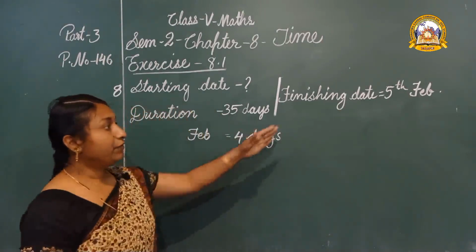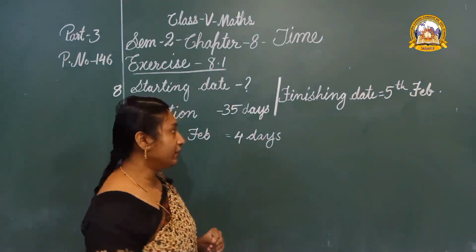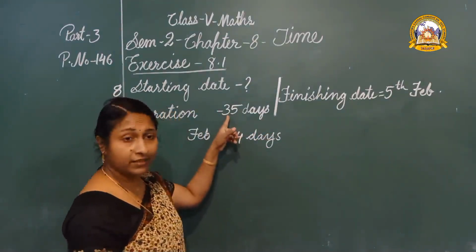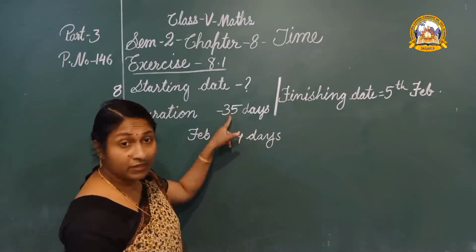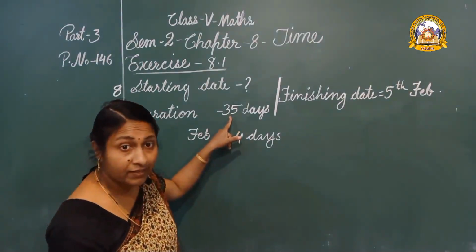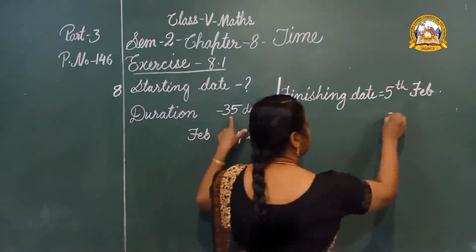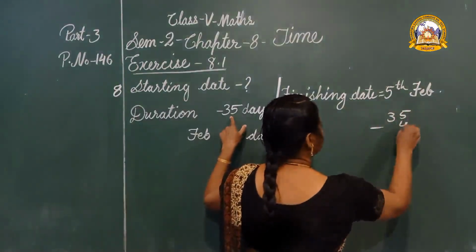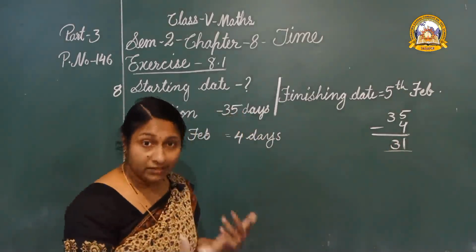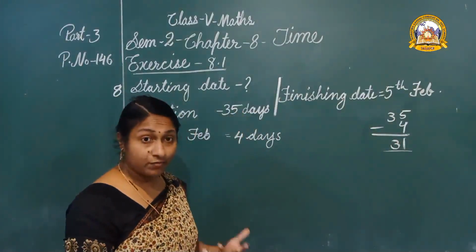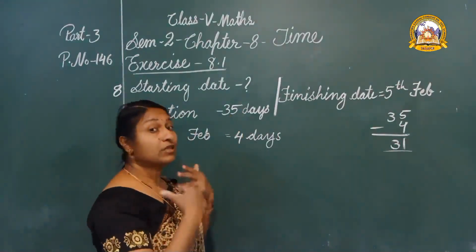And before February, January. Total number of days 35. When we subtract this 4 from 35, how many days are there? Yes, 35 minus 4 is 31. We need 31 days more. So, we have to count backwards.